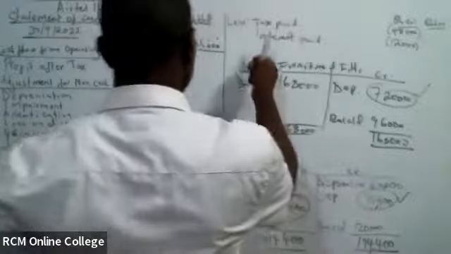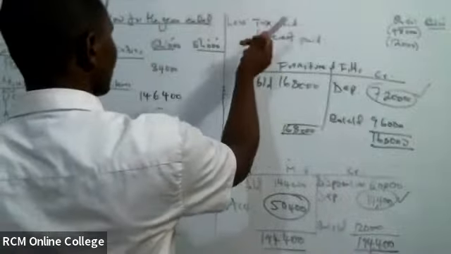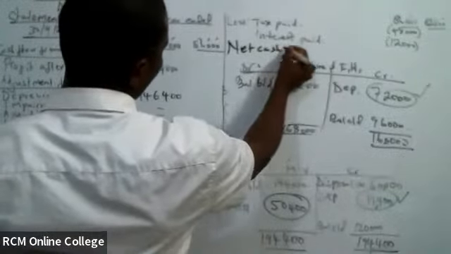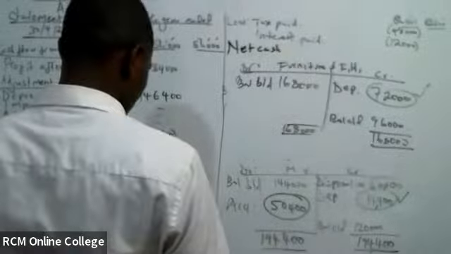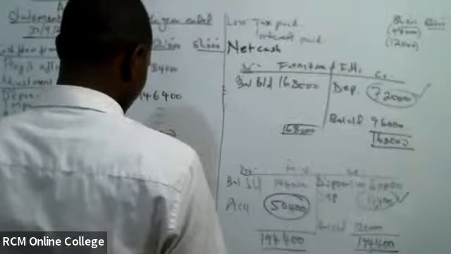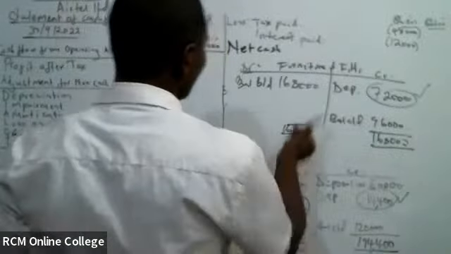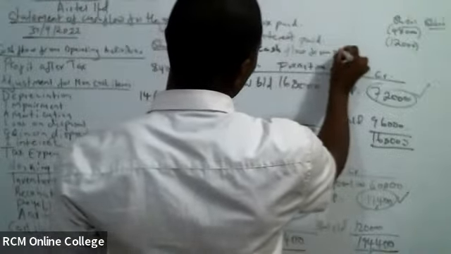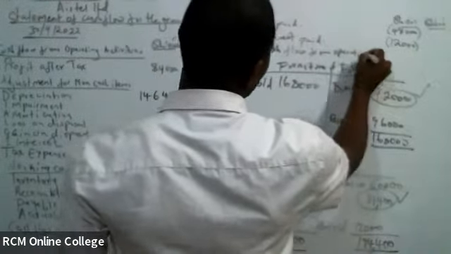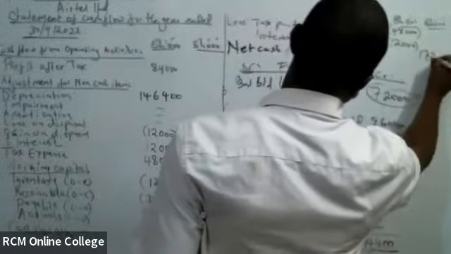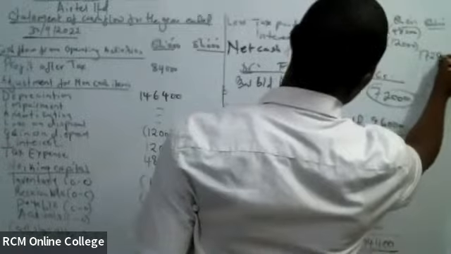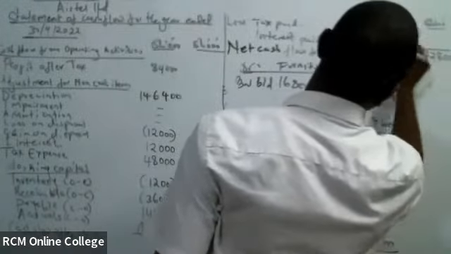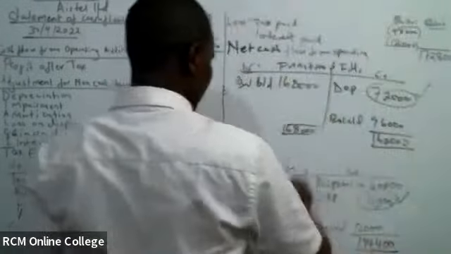So our net cash flow from operating activities, people are giving me 172,800. 172,800 like that.